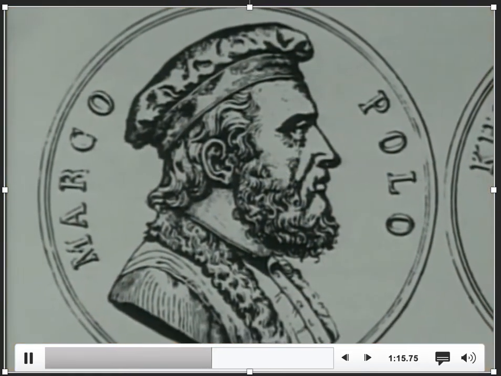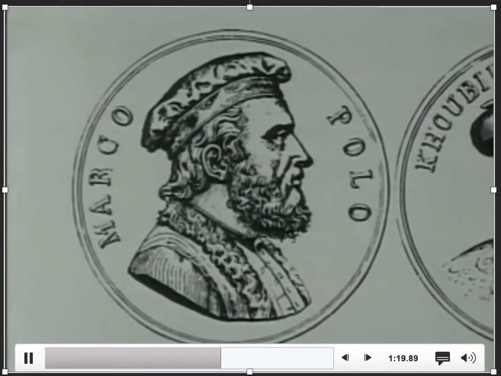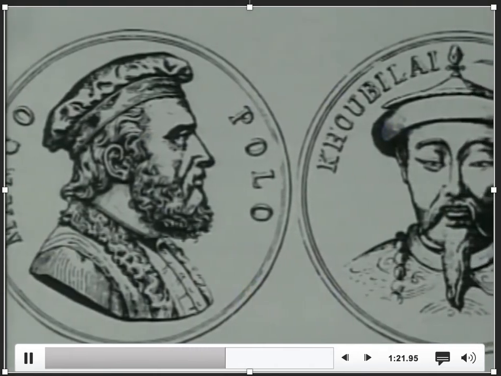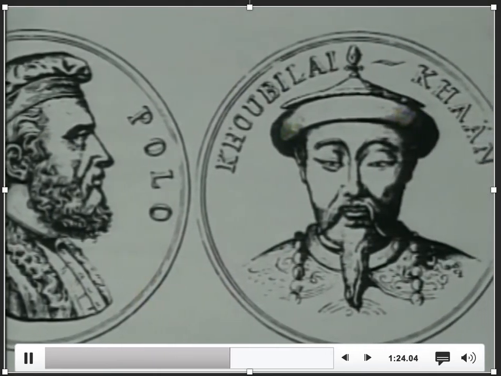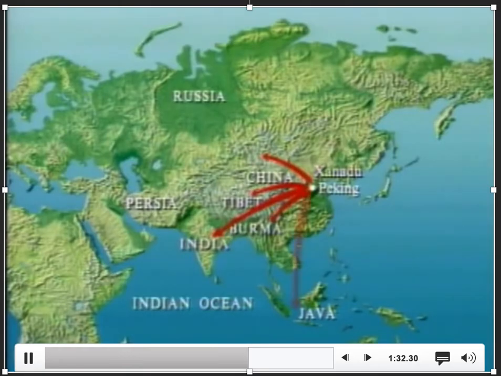Marco would have Rustichello believe that beginning at age 21, he served for the next 17 years as a special envoy for Kublai Khan, that he was his eyes and ears in the outreaches of China, Tibet, Burma, India, and even as far away as Java.